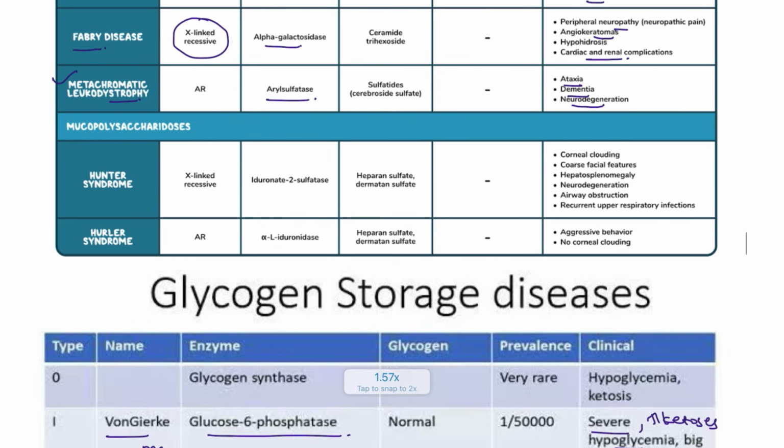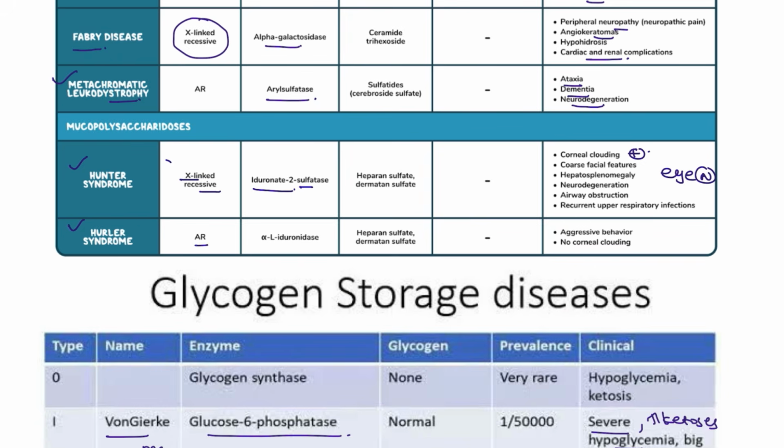Next, Hunter and Hurler disease. This is the Hunter, this is the Hurler. Hunter condition, just remember that a hunter is a patient who is looking for his eggs. So this is an X-linked recessive, and iduronate sulfatase is the deficiency. He is looking for the girlfriend. So that means his corneal clouding is normal. Okay. So the eye presentation is normal in this patient.